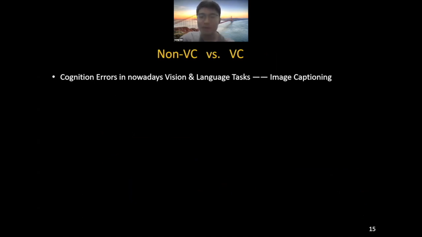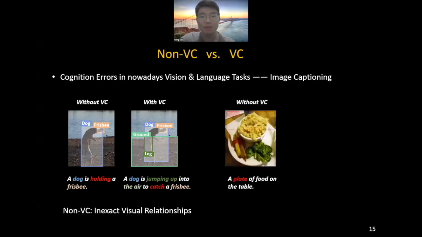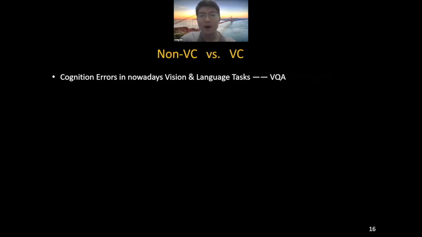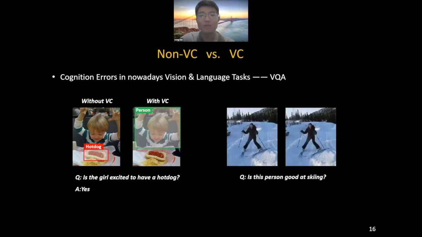However, visual common sense learning, especially sense-making, is still far from being resolved. We can find many cognitive errors due to the lack of common sense. For example, in the image captioning task, the machine fails to describe the exact visual relationships, or generates the correct caption, but the underlying visual attention is not reasonable. In VQA, we can also observe a similar problem. Without visual common sense, the model usually attends to an incorrect object, even when it gives the right answer.